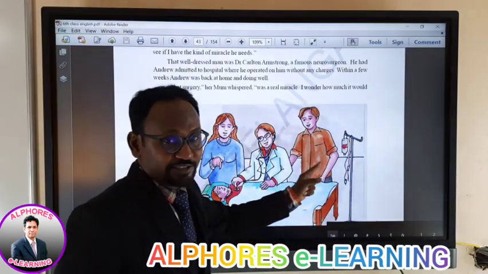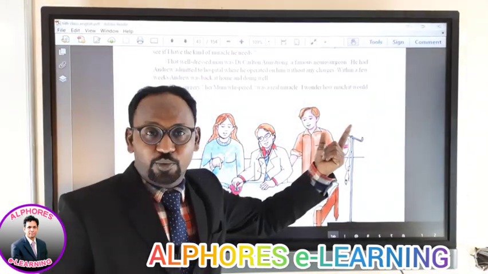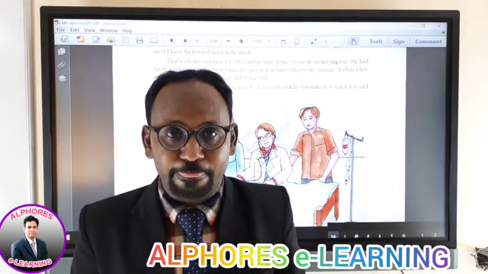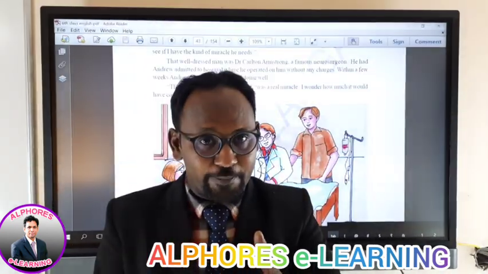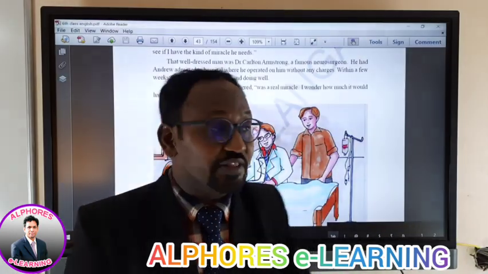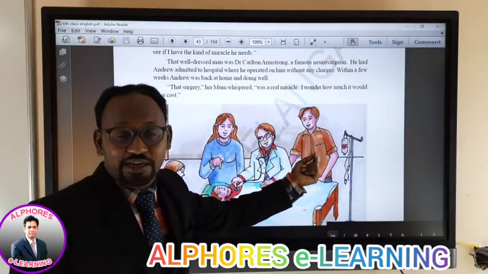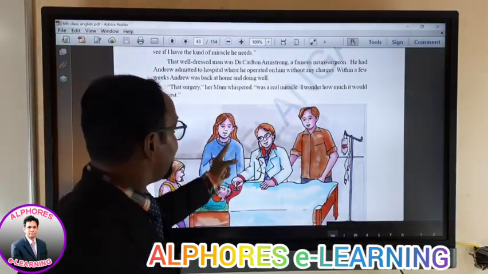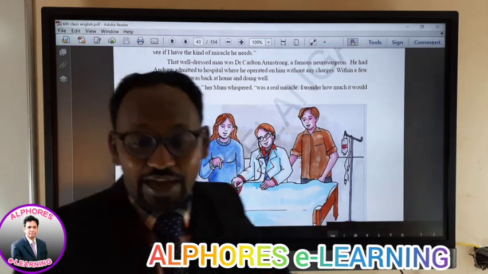Who? The parents. In fact, the baby has given that $1, but whether the dollar was taken by the doctor or not, we don't know. But at least $1 was spent by that small girl. But from the parents' point of view, they didn't spend even a single pice or a single penny or a single dollar. That's the reason mom says that no doubt it's a miracle.